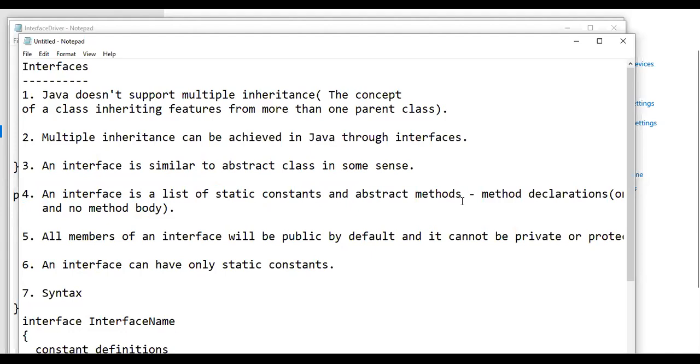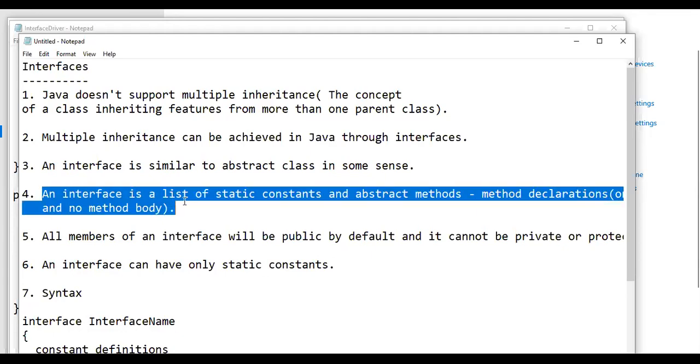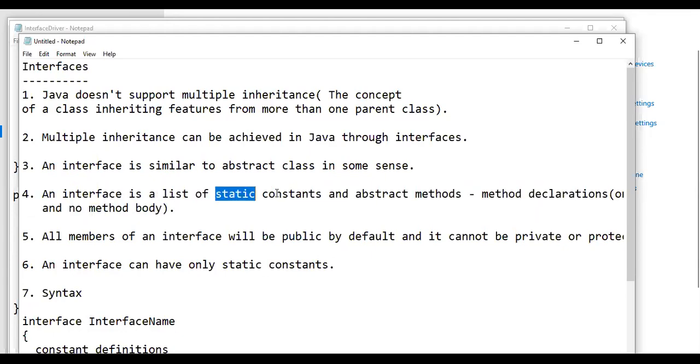Okay, what is an abstract method? A method which contains only declaration without definition. Exactly, good. The methods that are declared but not defined. So what is an interface? An interface is something similar to a class which contains only static constants and abstract methods.